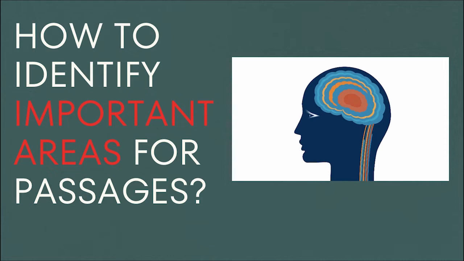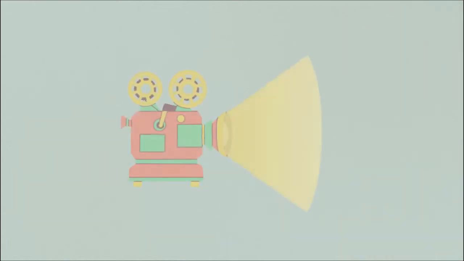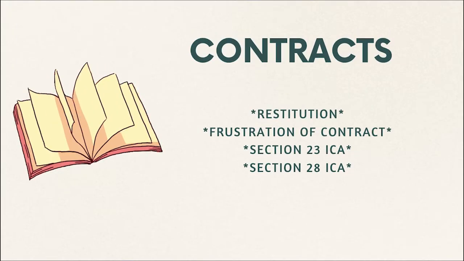So first of all, we need to understand how to identify important areas for passages. As discussed before also, important areas for passages can be deduced from whatever is going on recently. If you look at CLAT's website, they have clearly specified that they want to test your knowledge of recent developments coupled with your understanding of concepts and landmark cases related to it. So that is why the best indicator for areas that can possibly come in the exam are recent judgments and the recent legal events that are going on. So with that background, let's start with some remaining areas that could possibly be asked in the 2022 examination.